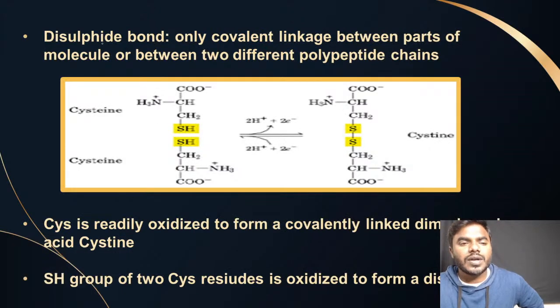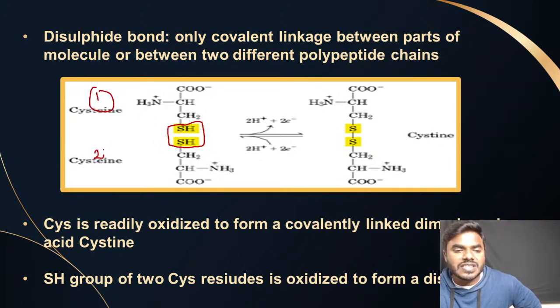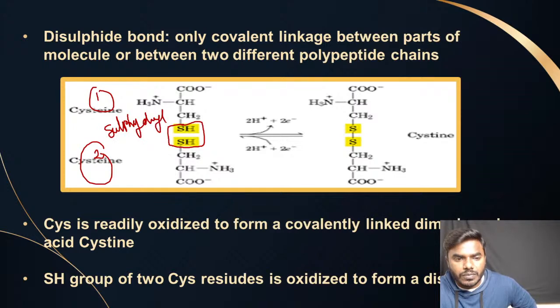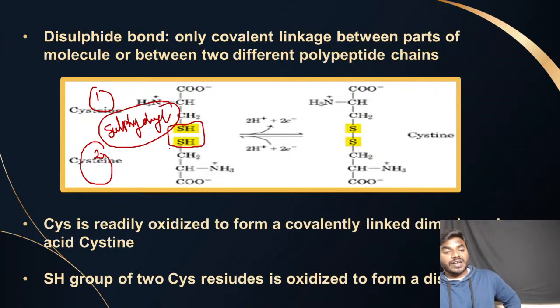Okay, but what about the special amino acid cysteine? Please, every student, please look into the diagram very carefully. You can see, right, cysteine, two cysteine molecules. This is the first cysteine, this is the second cysteine. The two cysteines are associated with each other. Correct na? By what linkage? By a sulfhydryl linkage.